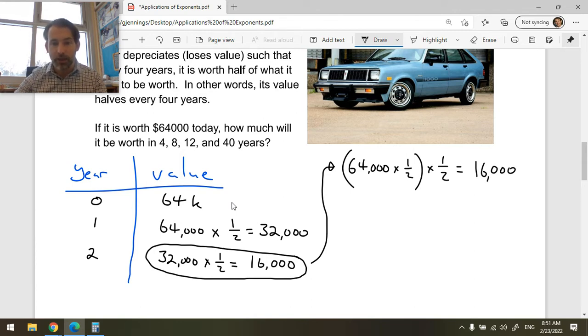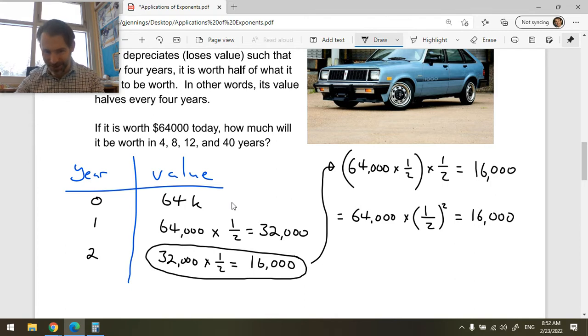Oh, I could write that in another way. It's 64,000 times 1/2 squared. Oh, there's the exponent. It shows I multiplied by that twice. Okay, so that's how we can use exponents in these cases. That's one way to do it.